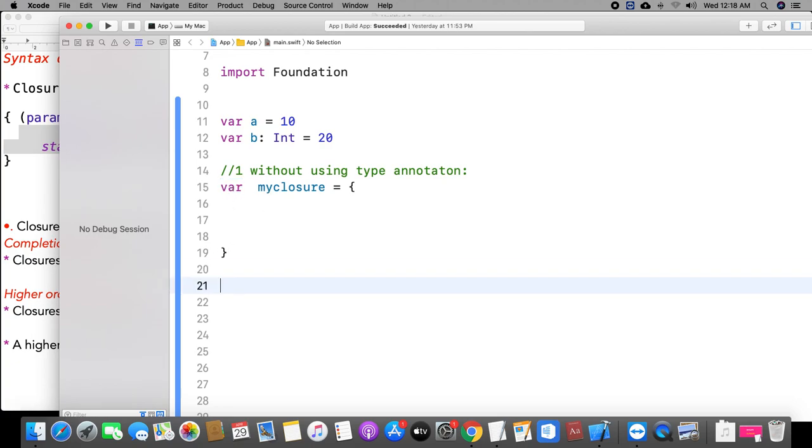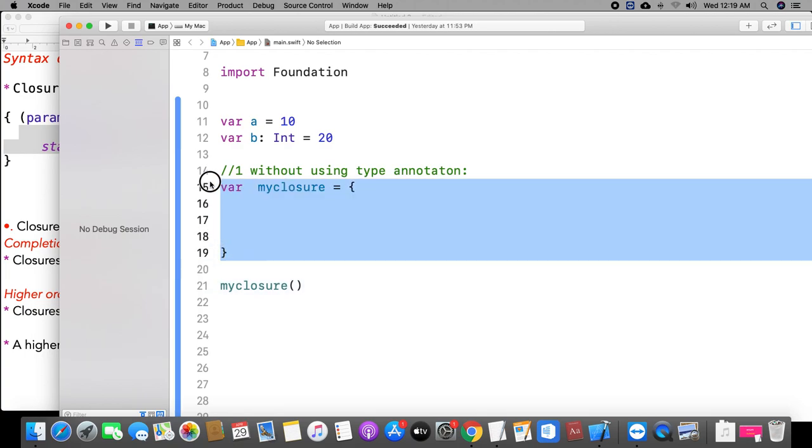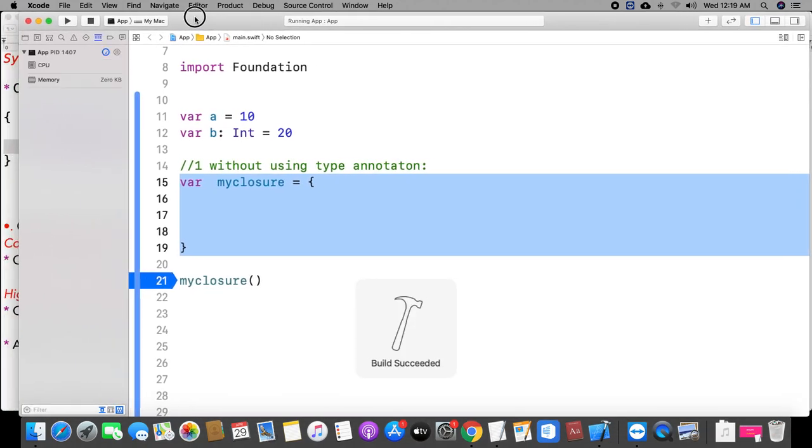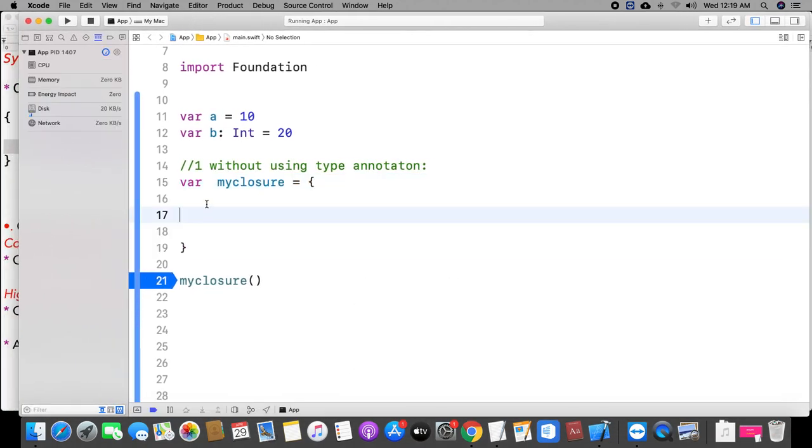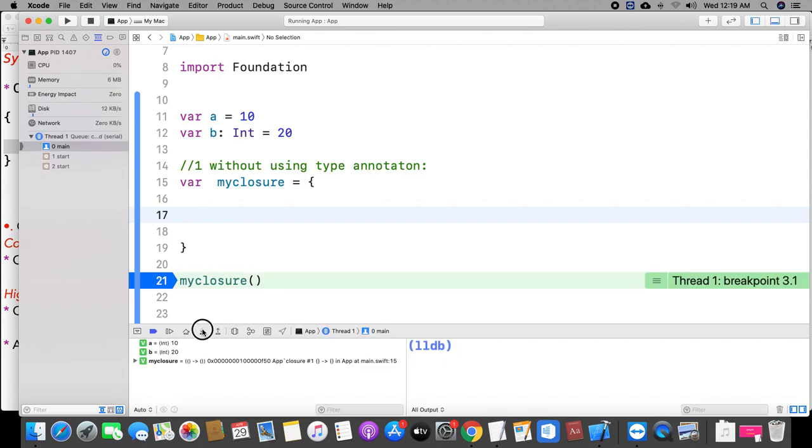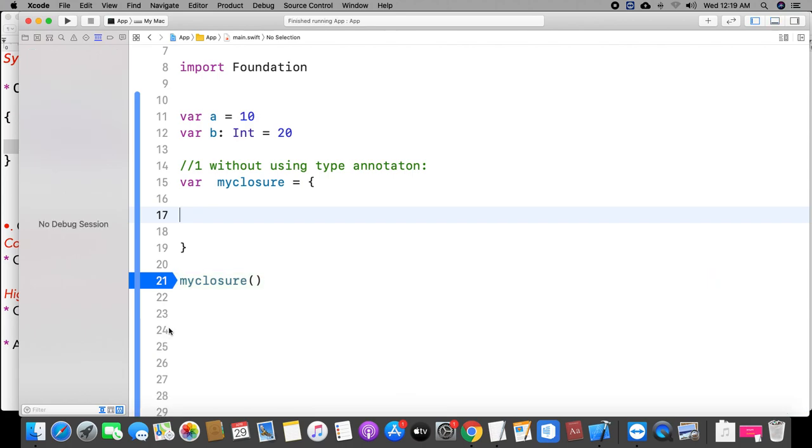I would like to access this closure. How do we access it? Like this: myClosure, and you need to give the open and close parentheses. Like a function, you can use this closure. We'll check whether it is executed. Look here. You can't tell, because it doesn't have any statement. That is the reason I would like to write one print statement inside the closure: my first closure is called.